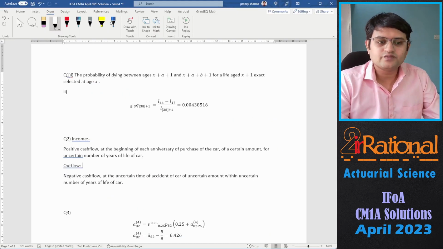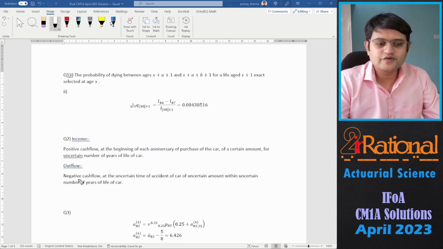So for income, we say positive cash flow at the beginning of each anniversary of purchase of the car of a certain amount for uncertain number of years of life of the car. So the positive cash flow is at the beginning of each anniversary of the purchase of the car, and it is for uncertain number of years. This is important, and of course the certain amount that would be paid.